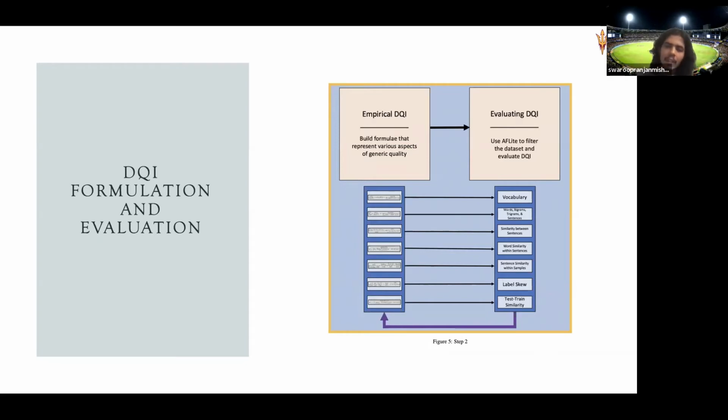So for that, we evaluate with respect to AFLite. AFLite, as I said, is an adversarial filtering model. To summarize in one line, they use a linear model to find the spurious biases.